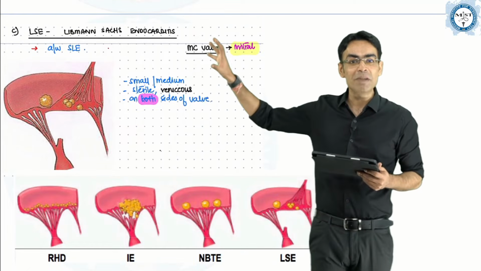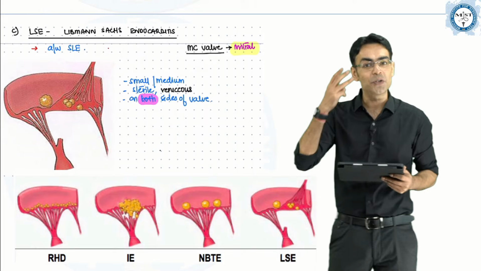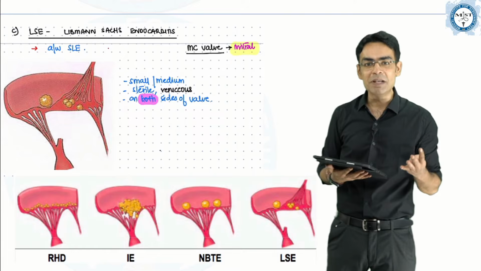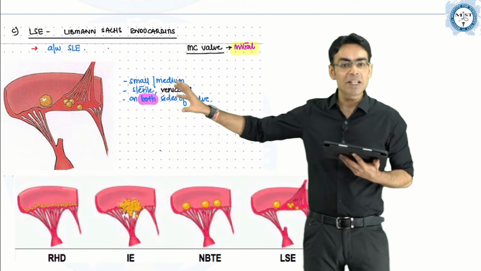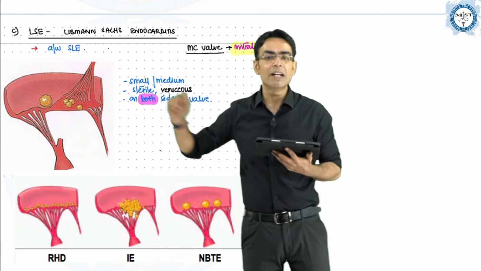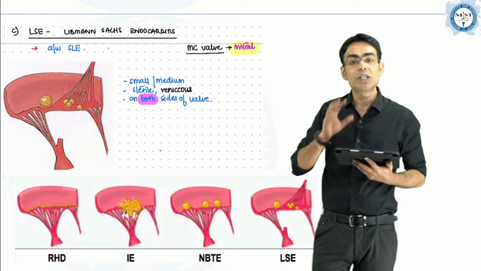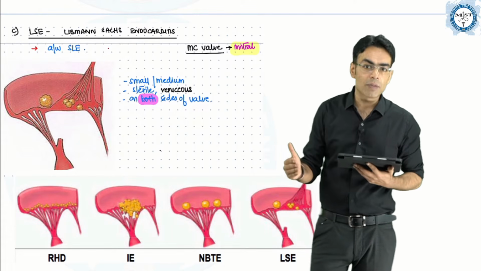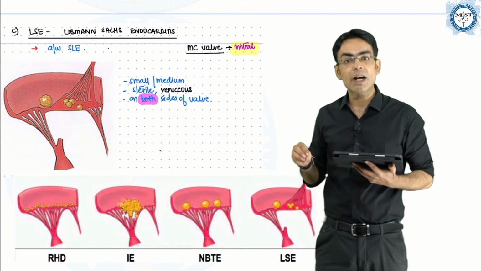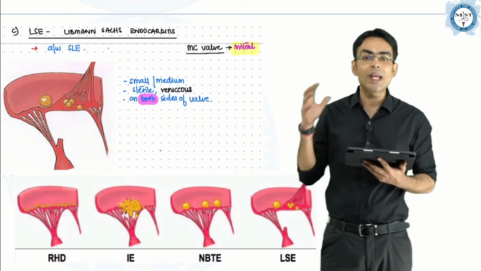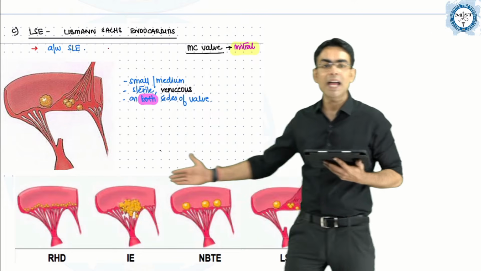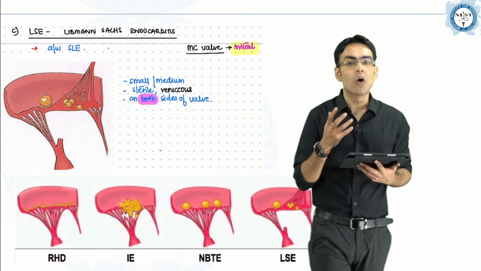I showed you this, that in Libman-Sacks endocarditis, when we were talking about vegetations, I told you 4 diseases: NBTE, the rheumatic carditis, the infective endocarditis, and Libman-Sacks endocarditis. And with Libman-Sacks, I gave you this diagram, and I told you that on both sides of the wall we will have deposition in the cases of LSC, which is seen with systemic lupus erythematosus. We have even discussed that with infective endocarditis there would be aortic valve involvement, whereas with all the 3 other diseases, that is your NBTE, your LSC and RHD, you will have mitral valve involvement, right?